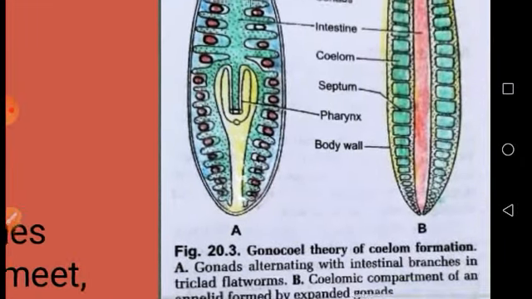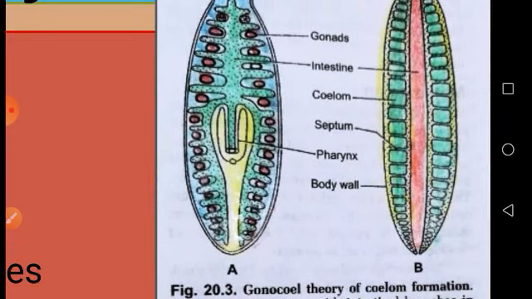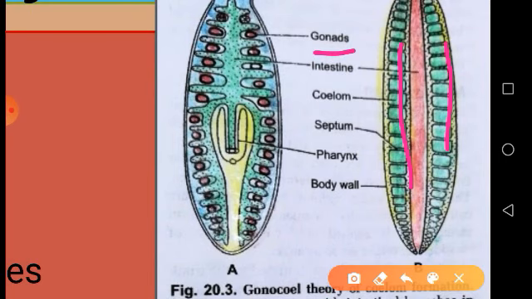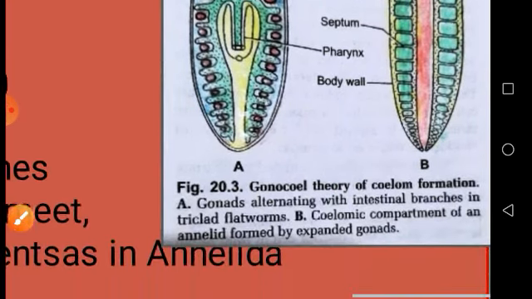So in triclad flatworms, what they have observed is that gonads are placed between the intestinal pouches, and when the intestinal pouches are withdrawn, all the gonads combine to form septa like this. All these septa unite to form the mesodermal blocks. The outer layer will move upwards and the inner layer will move downwards, leaving a space in between. So this is how the coelom is formed according to this theory.